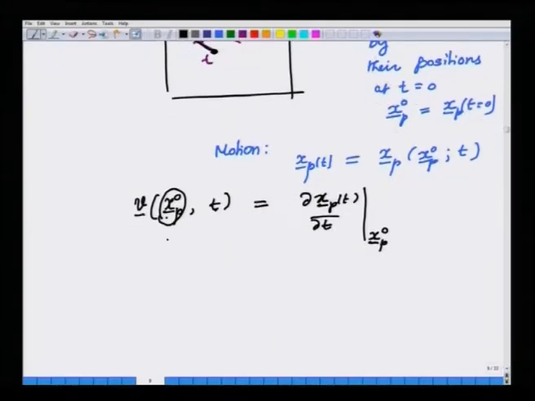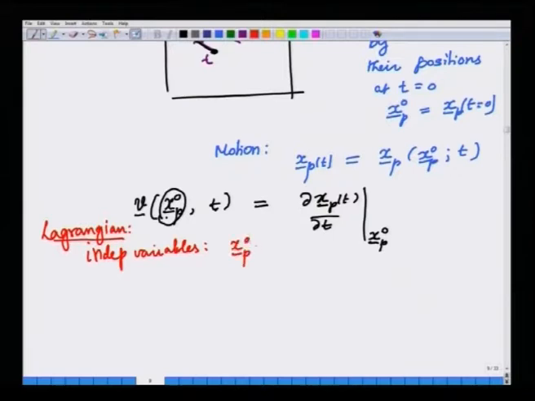So, in the Lagrangian description of motion, the independent variables are the initial positions and time. These are the initial positions of various fluid particles that serve as their identity, as a label, and time.